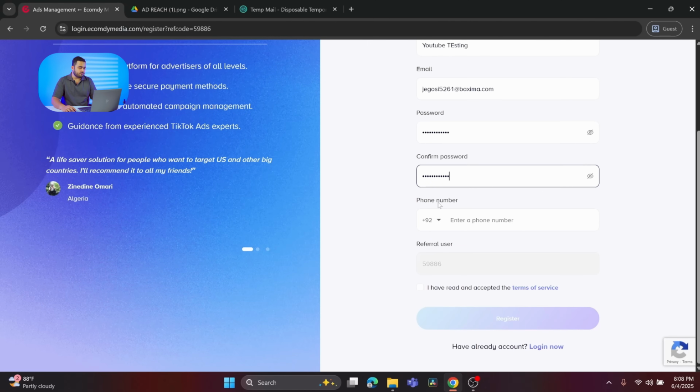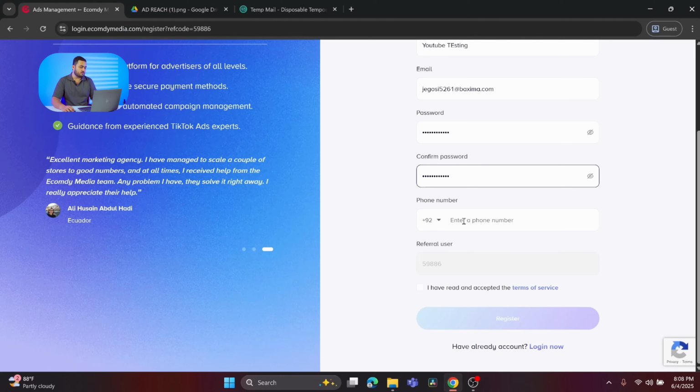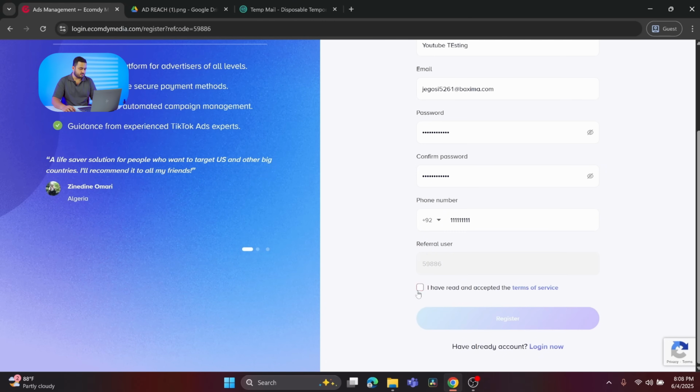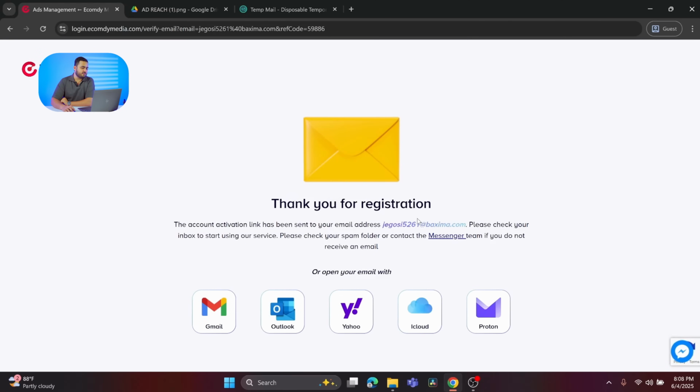and that's the important point. Make sure to put the correct phone number, because if you put an incorrect number, it would be difficult for us to create the WhatsApp group. So I will just put a fake number here for just creating, and make sure we have this section as well. Once you click on register, it will ask you to verify your email.